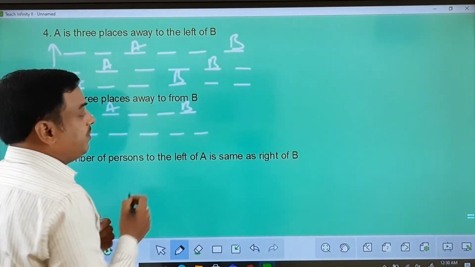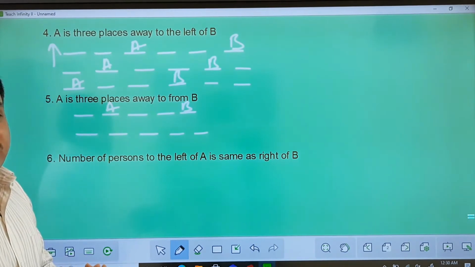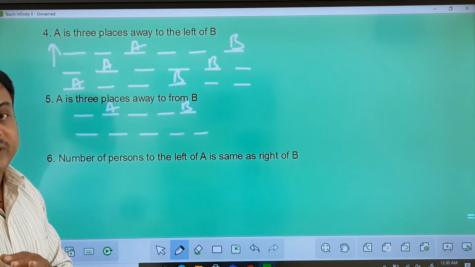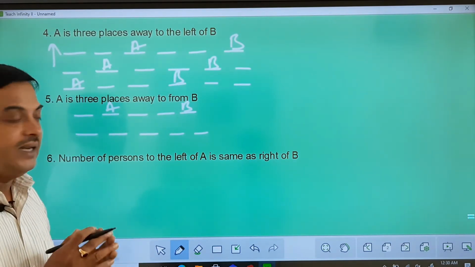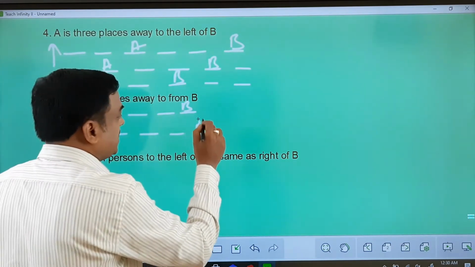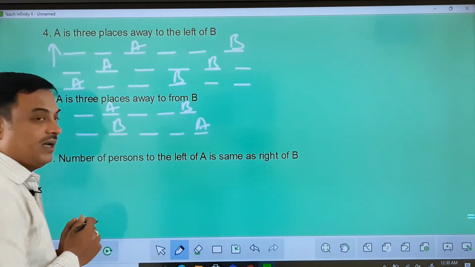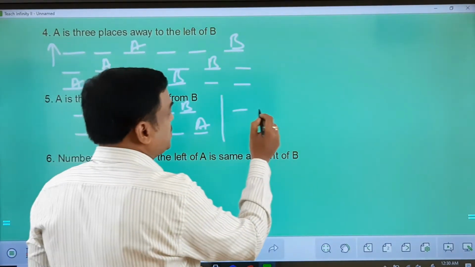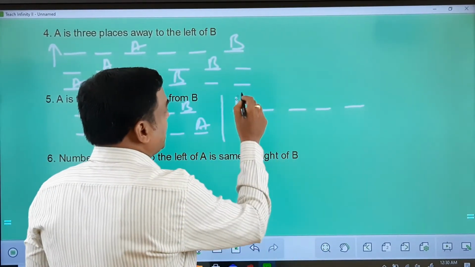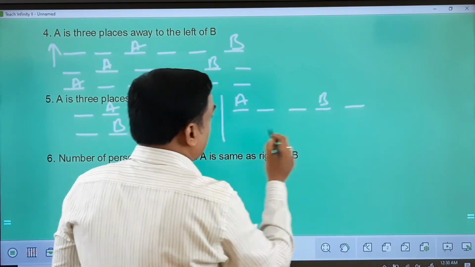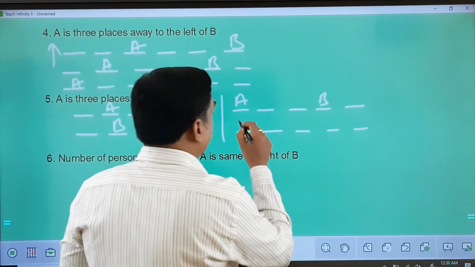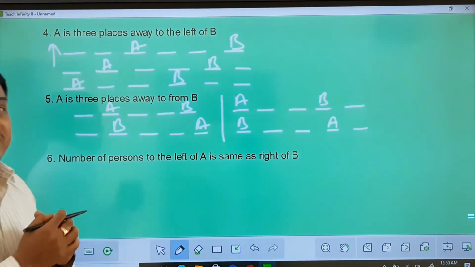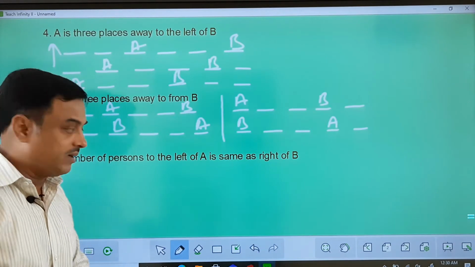Since I don't know the right or left, A is 3 places away we said, but whether it is right 3 places or left 3 places, we have no idea here. So in that case, if I place A here, B also can be taken here. And since I have other arrangements also possible here, 1, 2, 3, 4, 5. If I take A here, 3 places away B, and 1, 2, 3, 4, 5. If I take B here, this can be A. So you can see possibilities will increase, depending on the number of people you are placing.